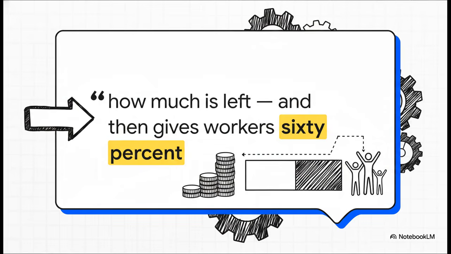So, if you want just one single overarching principle to remember how this entire framework operates, just ask this. After the company has met its genuine obligations and given shareholders a fair, basic return, how much is actually left? Once you find that number, you hand the workers 60% of it. It's brilliant, it's highly structured, and honestly, it's just completely logical.